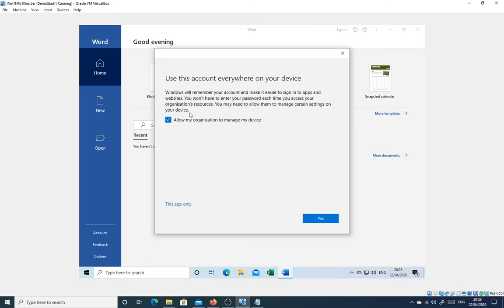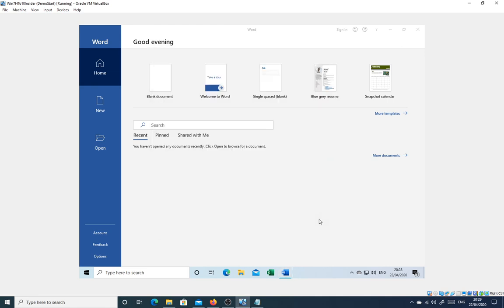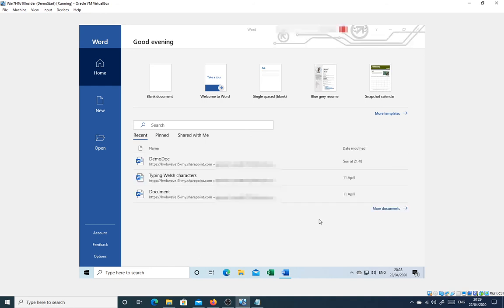I'm going to turn that off. And we're all set. Office is now installed on this system and activated on this device as well. So other user accounts will also have access to Microsoft Office. One or two more things just to tidy up.